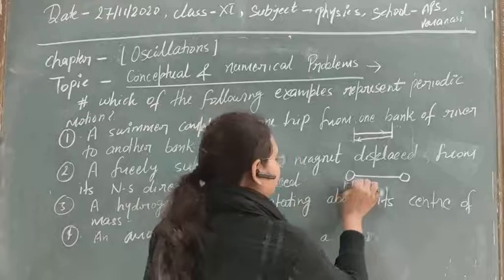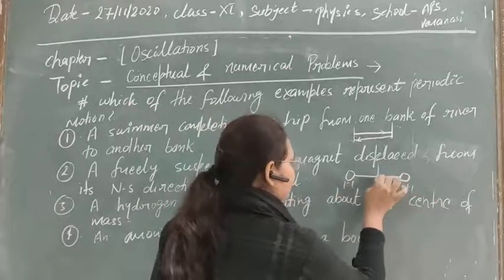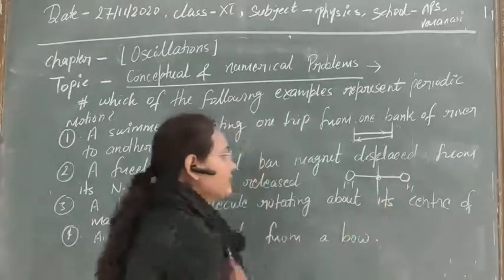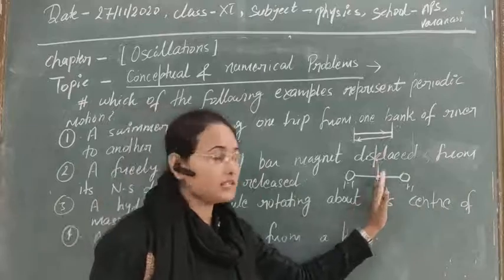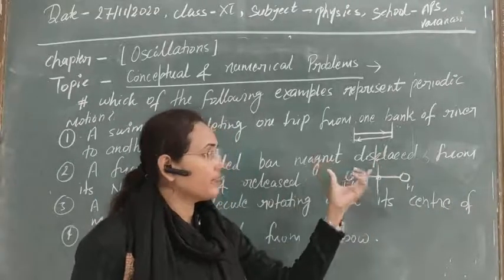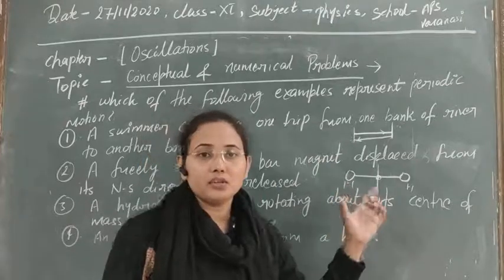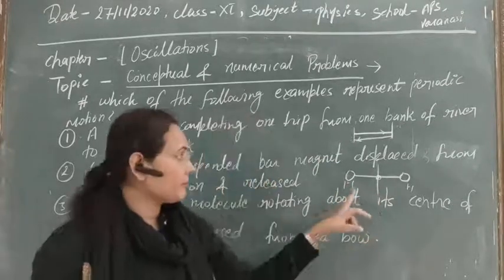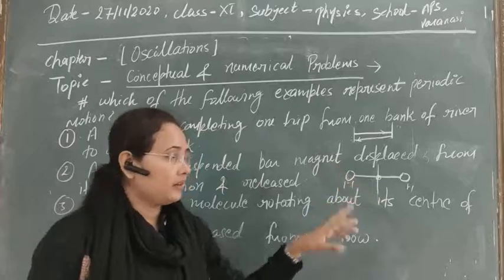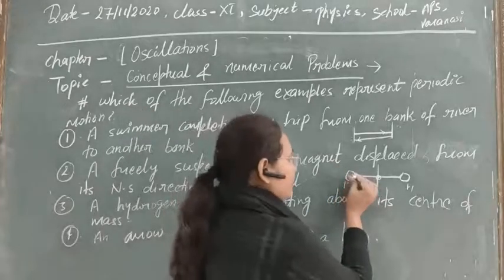the two atoms are just like the same, and here this is the center of mass, and an axis is passing through the center of mass. Now this molecule is rotating about this axis. So whether this rotation is periodic or not. So suppose that it will displace in this direction.